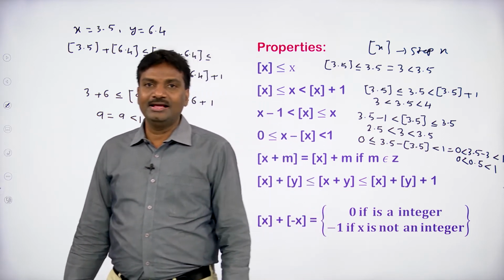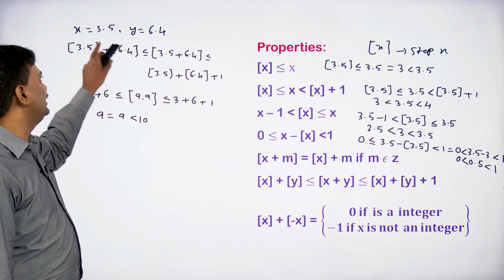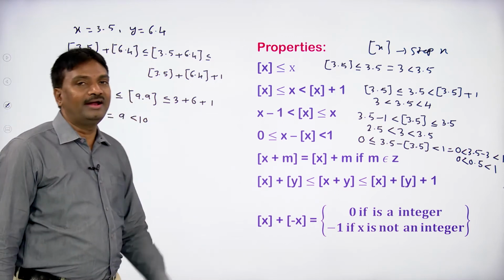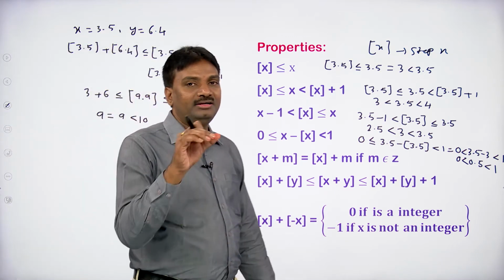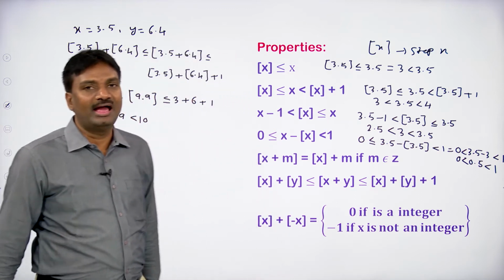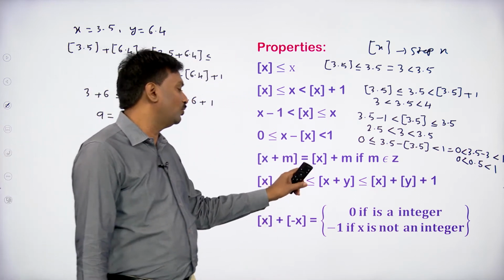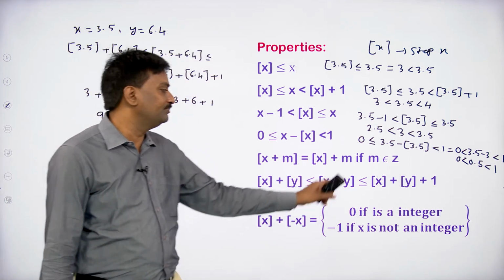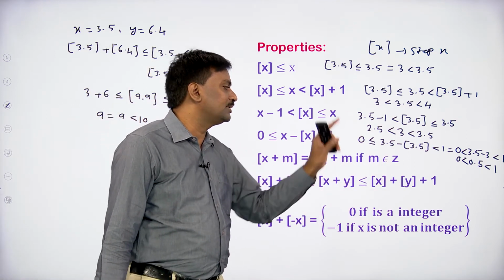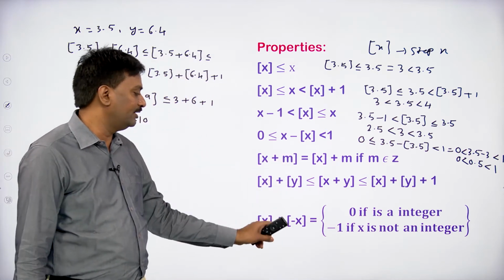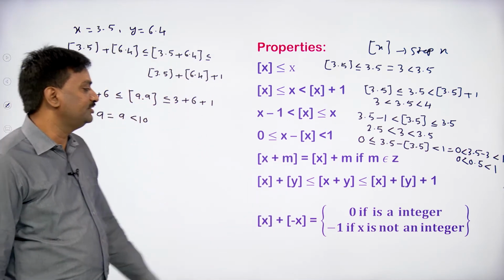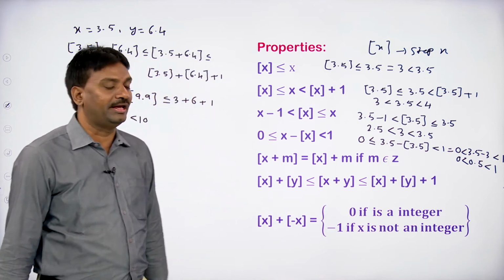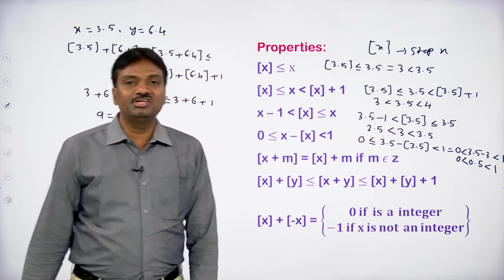Here we have taken the values of x and y as real numbers, x equal to 3.5 and y equal to 6.4. By taking the values of x and y as integers also, we can show step x plus step y is less than or equal to step x plus y, less than or equal to step x plus step y plus 1. Next, the last property: step x plus step minus x equal to 0 if x is an integer and minus 1 if x is not an integer.